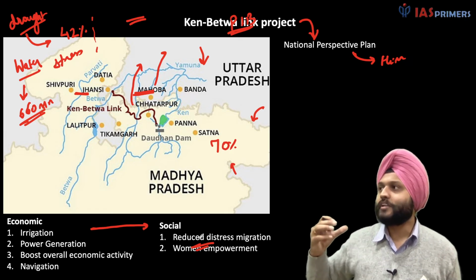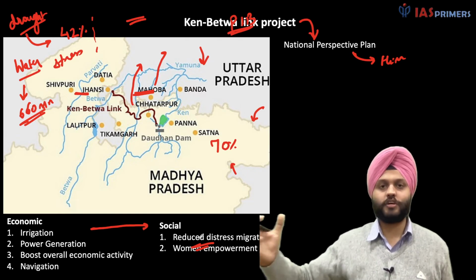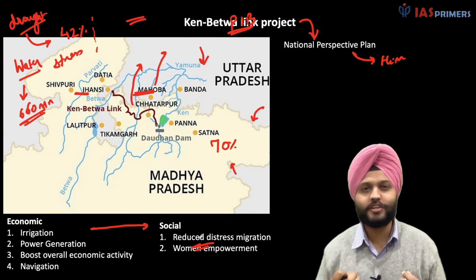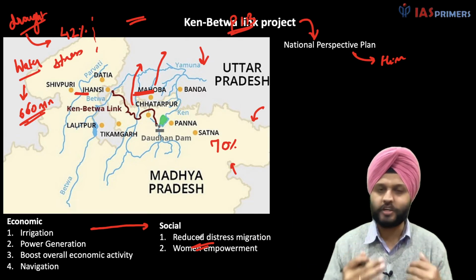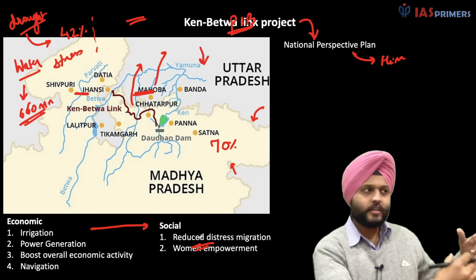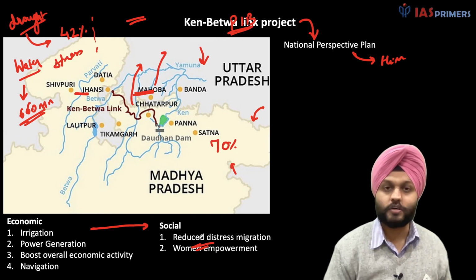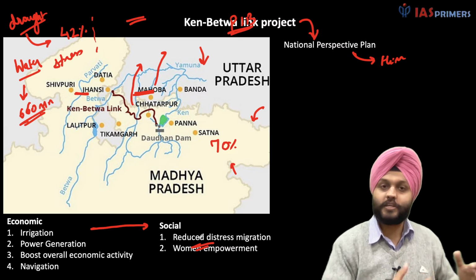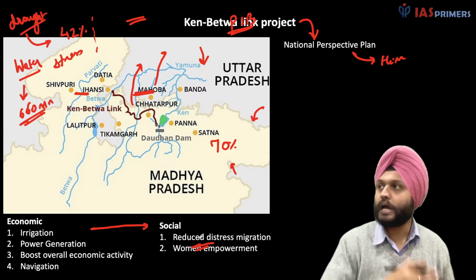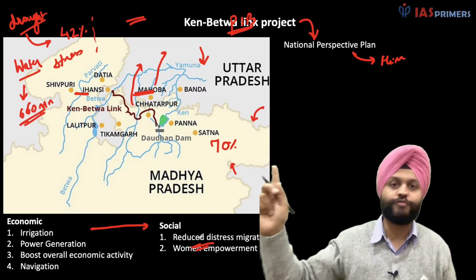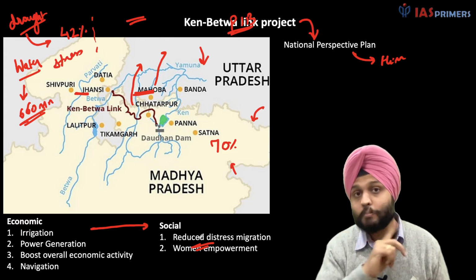Many of the times it is seen that when fetching water, we are very privileged. You're watching this on the internet, so you must be privileged too, that we have tap water. But people, especially the women of the house, have to travel long distances to fetch water. And this comes at a cost.